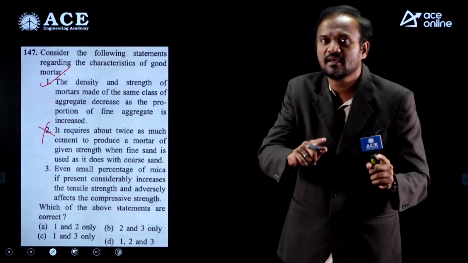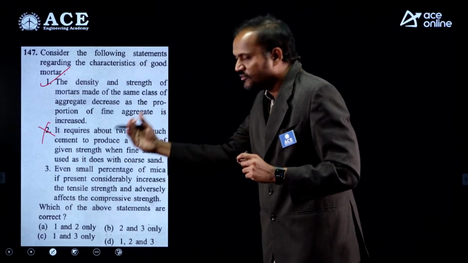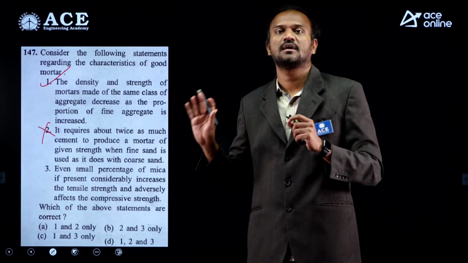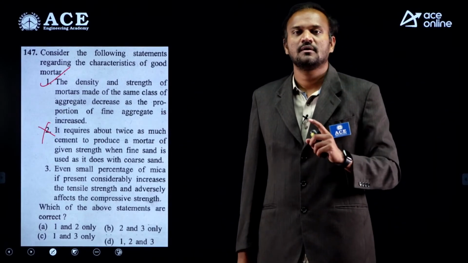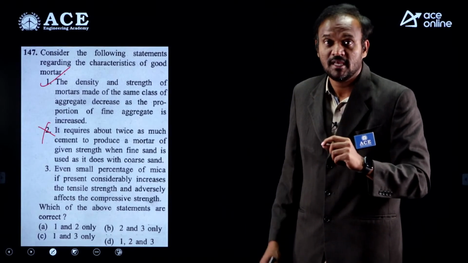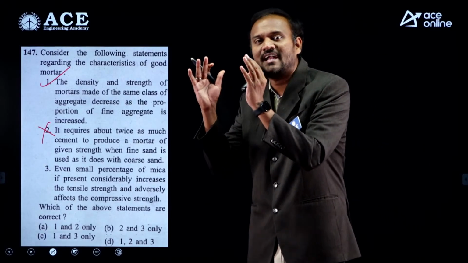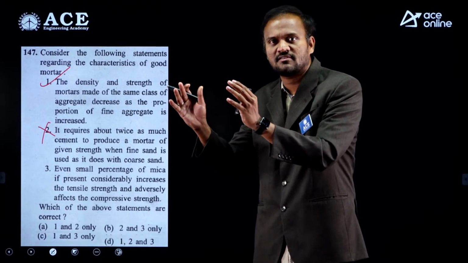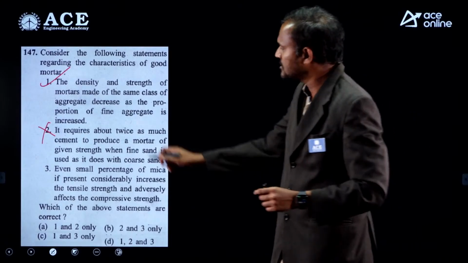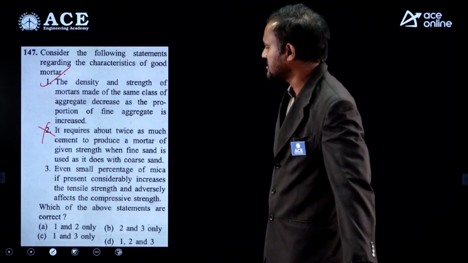So whether your fine aggregate is fine sand or coarse sand, it has no effect on strength of the mortar. If the proportion of sand is fixed, whether it is fine sand or coarse sand, it does not matter. So statement 2 is incorrect.